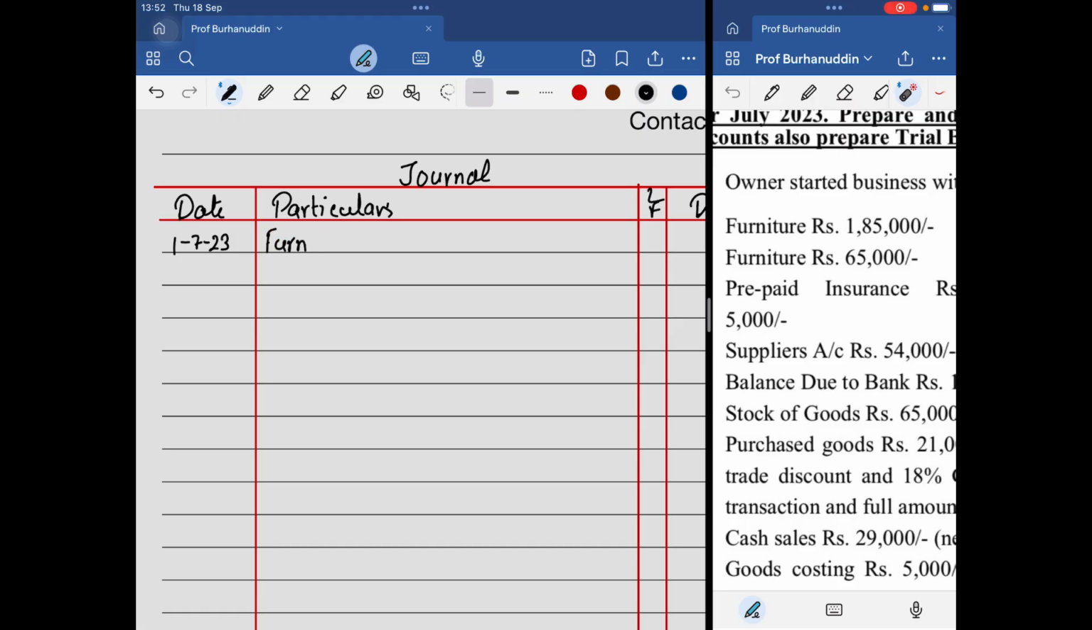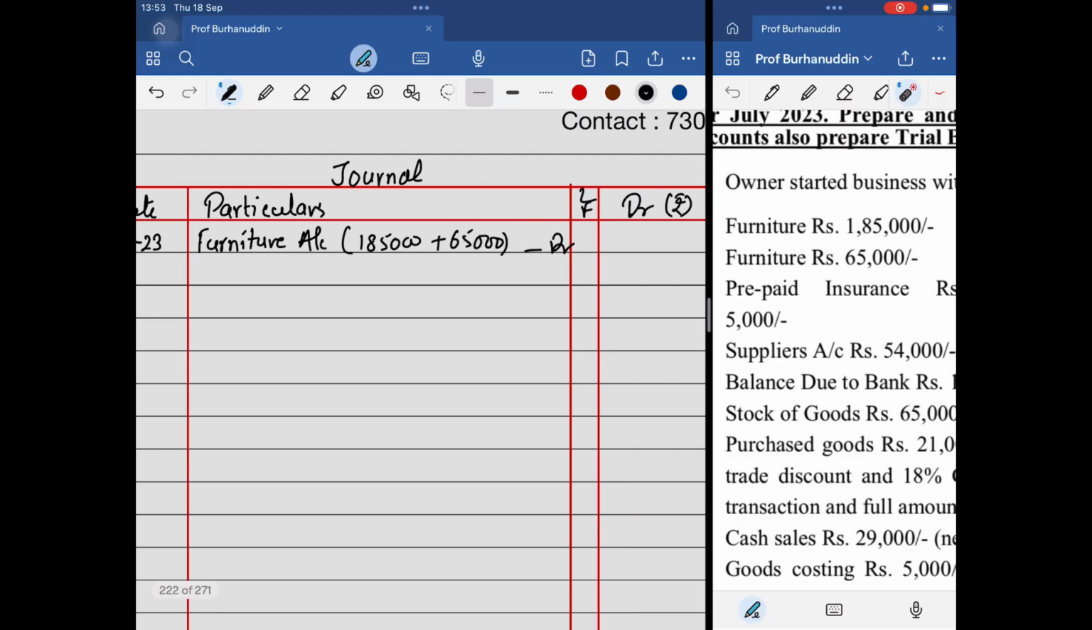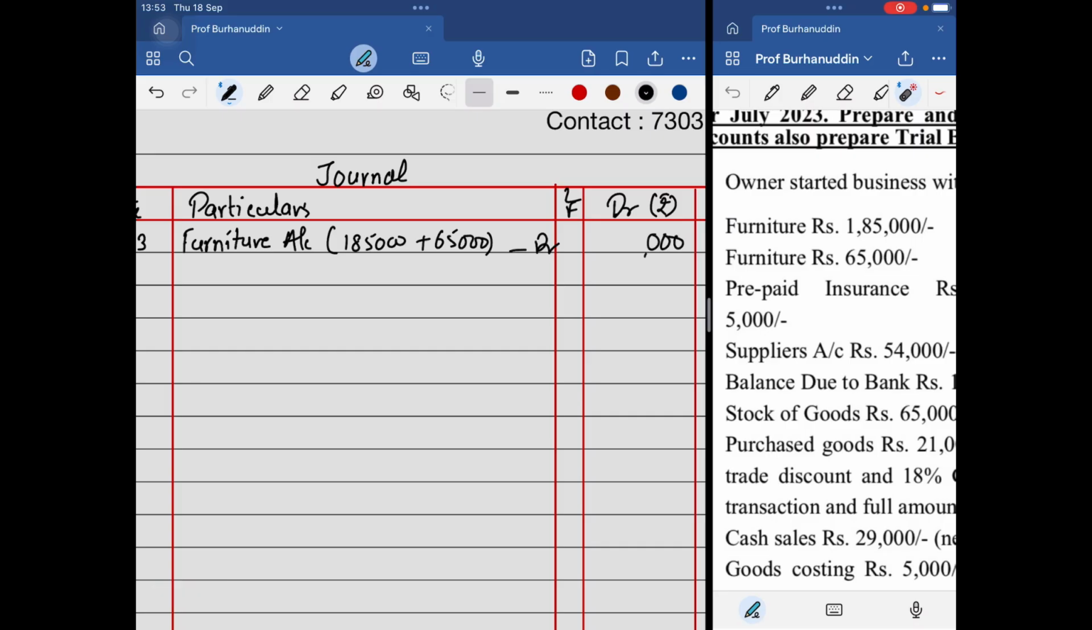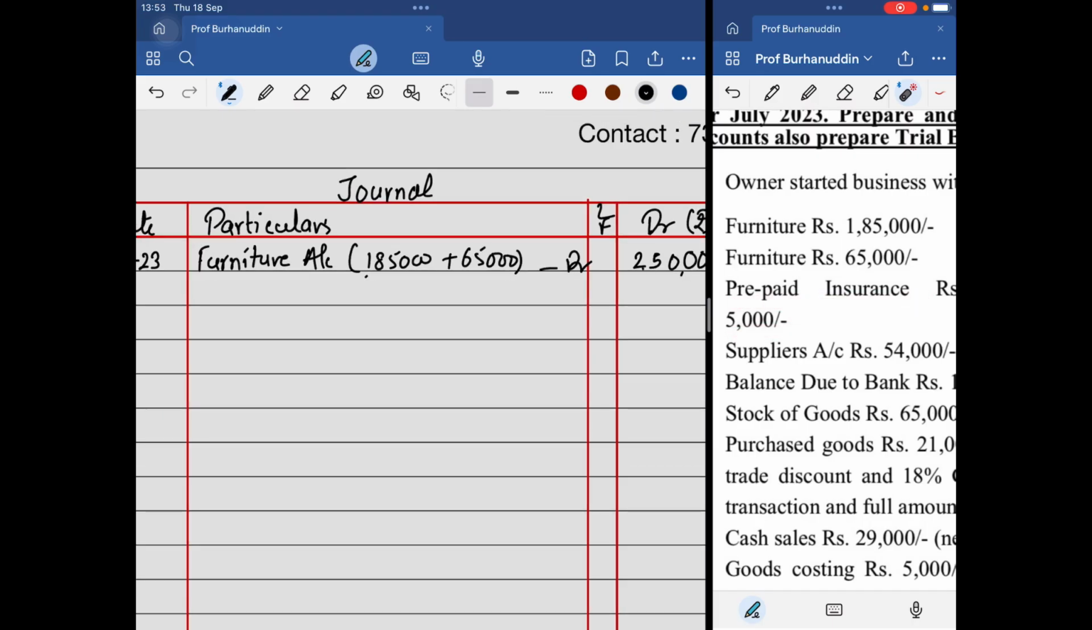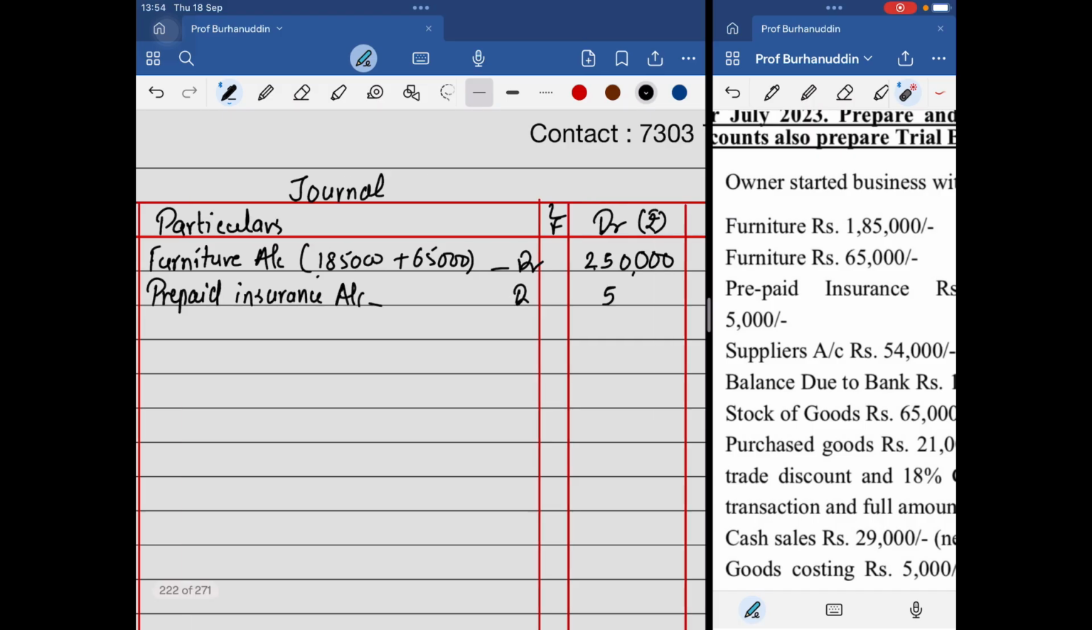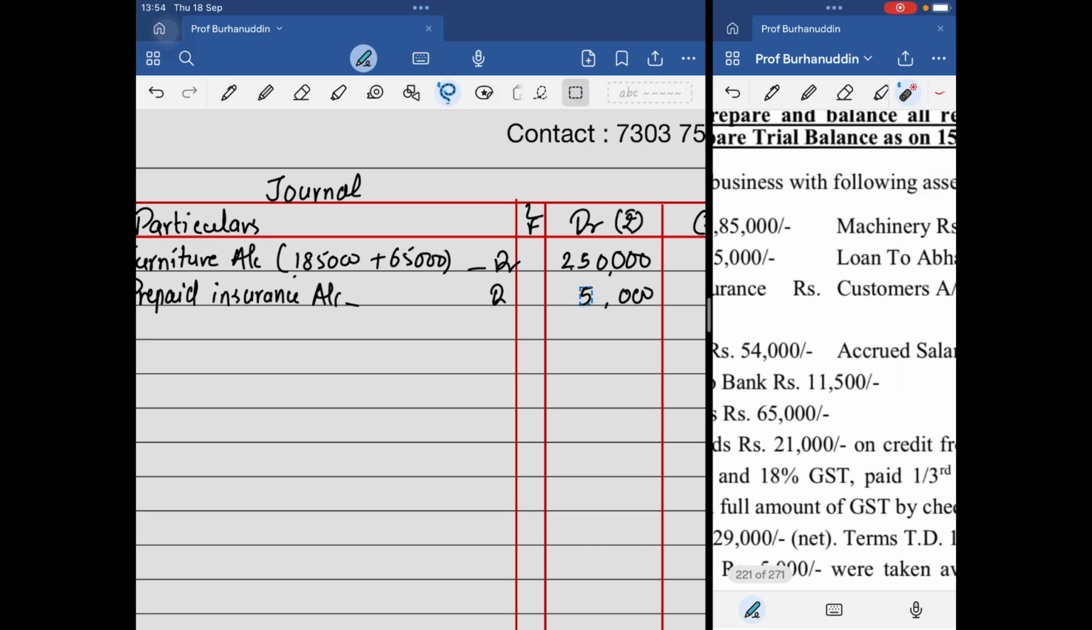First is furniture. We have two furniture, so you will add it up. 1,85,000 plus 65,000, and this will be debited. Then the next one that we have is the prepaid insurance. That is 5,000. That is also an asset. So here we'll write prepaid insurance account debit. How much is that? 5,000.